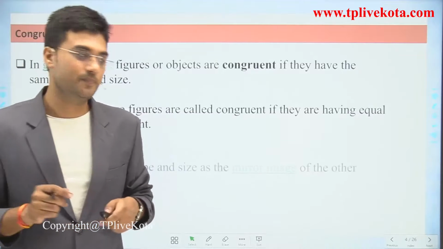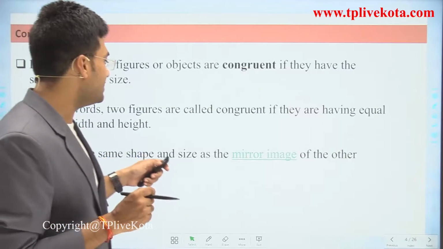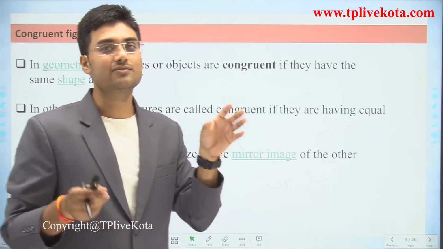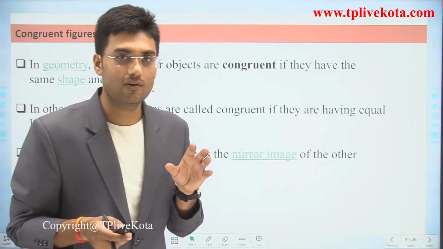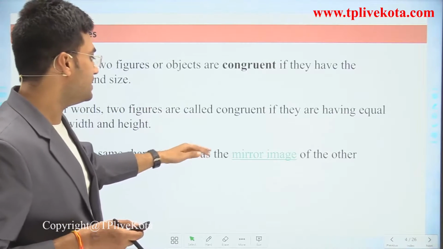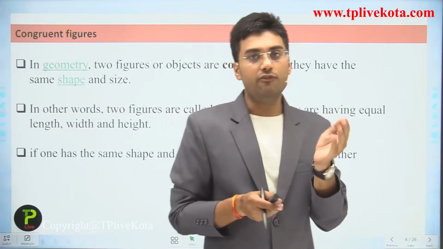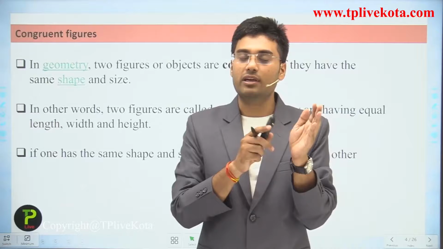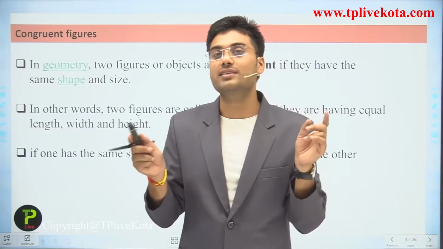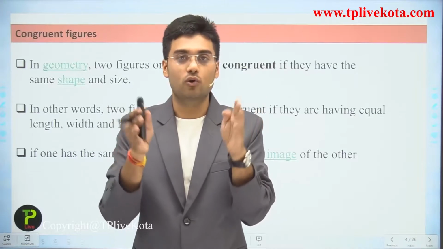Now, if one has the same shape and size as the mirror image of the other, then we can say these figures are congruent. If we take one ATM card and the mirror image of that card, it is exactly the same. So the image and the original are congruent figures.